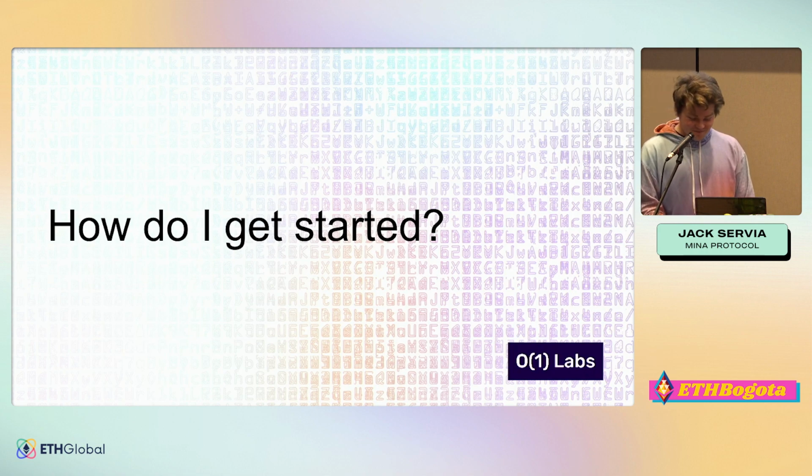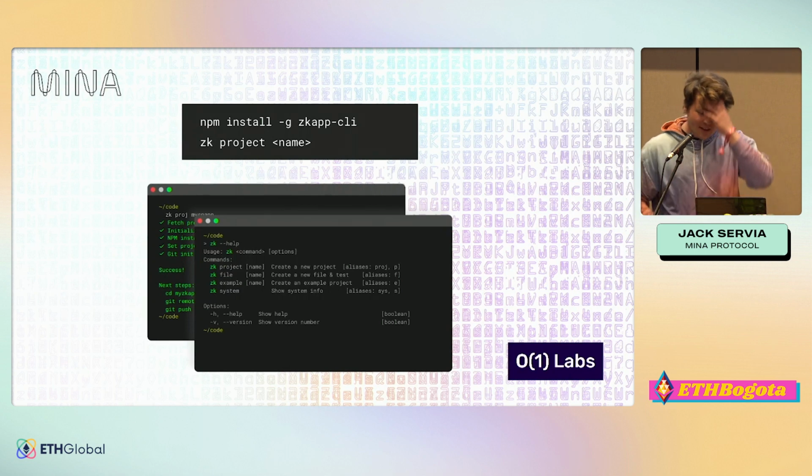Where to learn more? How do I get started? Well, all that you do is npm install the zkApps CLI and run zk project. It'll start up a repository with scaffold code, a simple contract that will add two numbers together. And that's all that you need. The zkApps CLI is our only piece of developer tooling. It's very simple, very straightforward to use, and very powerful. If you want to get started, just do this. There's nothing more really. It should take 1 minute, and you can even deploy to Berkeley testnet, which is our testnet. I think we have cards at our booth that will explain how to do that. Again, it should take no more than 15 minutes to get started.